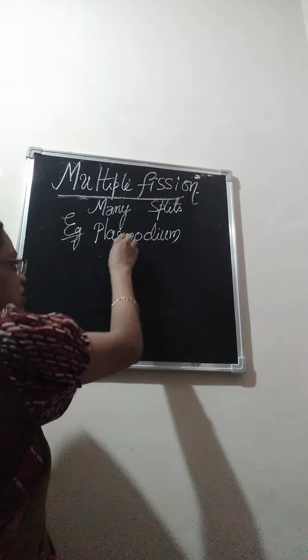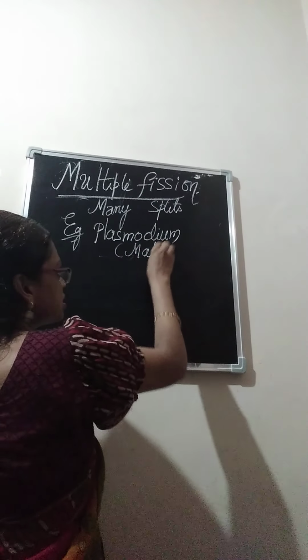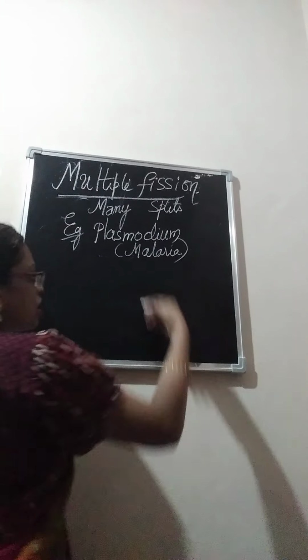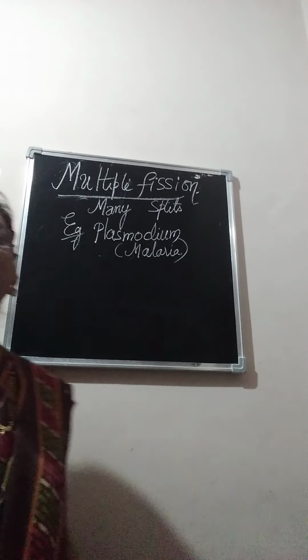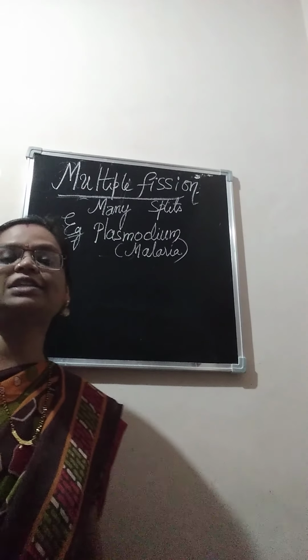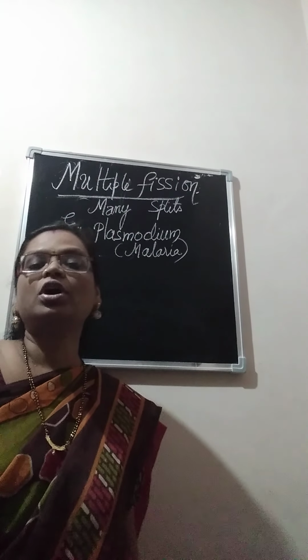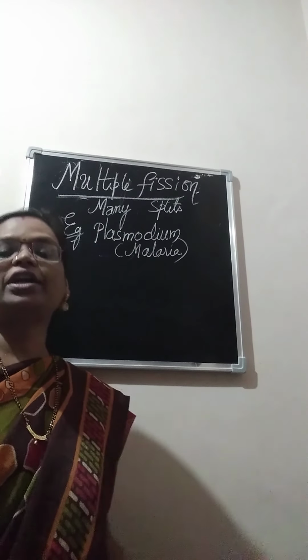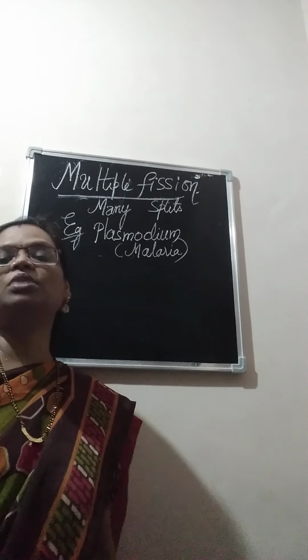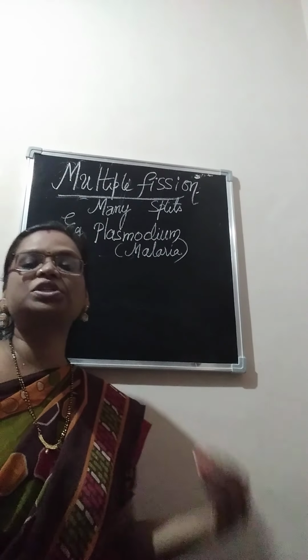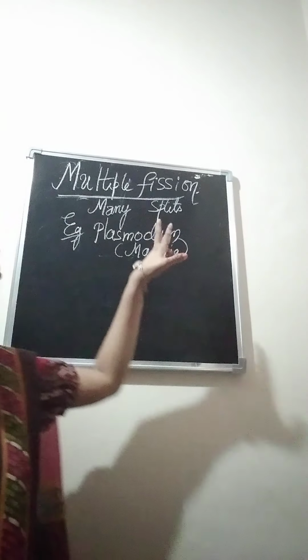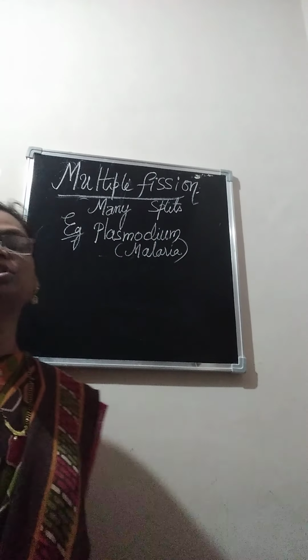This Plasmodium causes the disease malaria, so it is the malaria-causing organism. It's called a parasite as it lives in the body of human beings and uses the female Anopheles mosquito for spreading the disease.